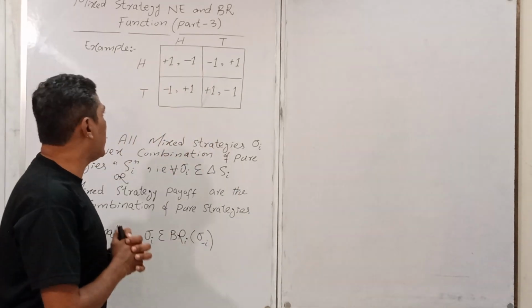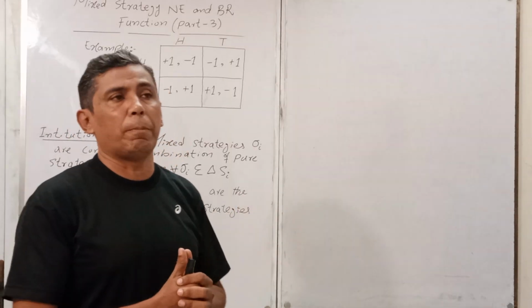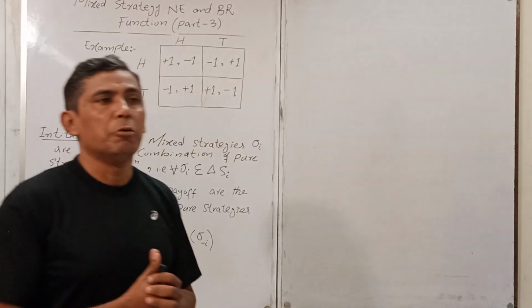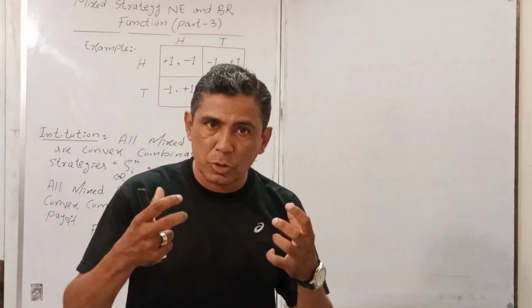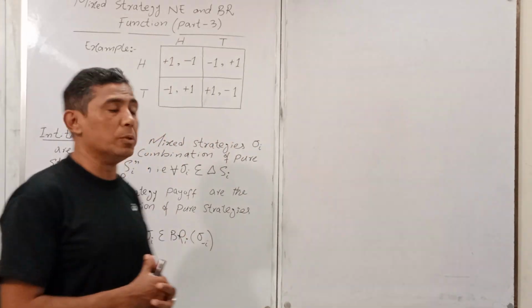Today, I just recall my previous lecture topic, or the previous conclusion, which we derived on the basis of the detailed discussion in the last two videos.